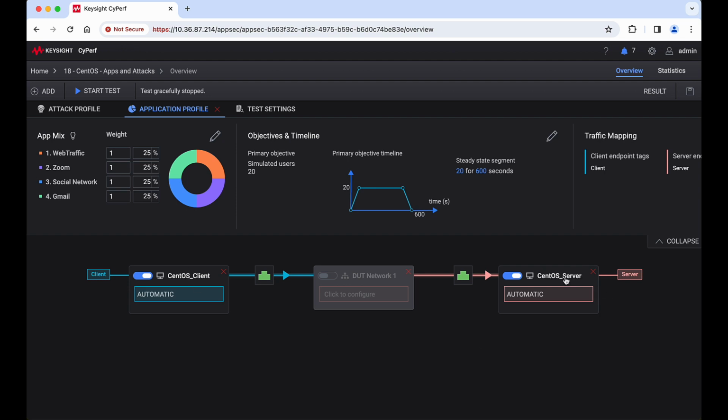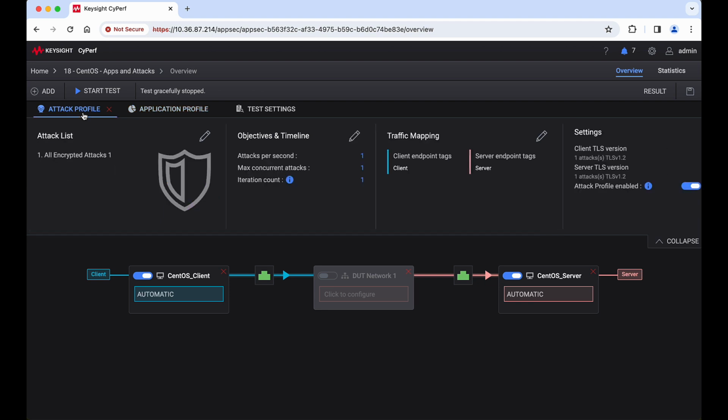I'm still using the same client and server agents. For traffic, I added an app mix: some web traffic, so just a web browsing type of traffic, some Zoom, some social media traffic, and some email. I have also added an attack profile with encrypted attacks.